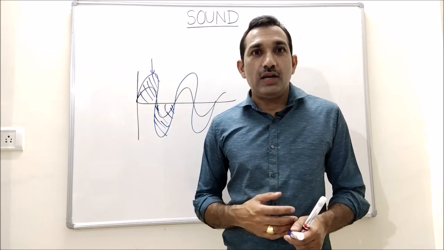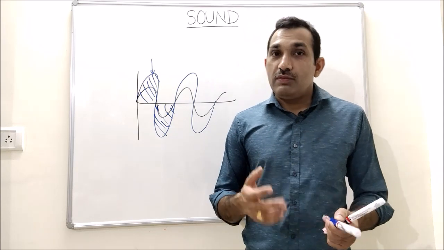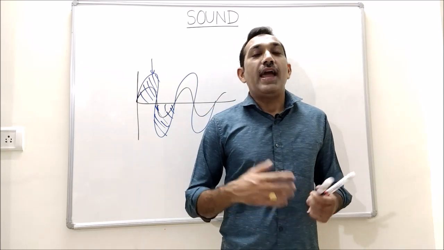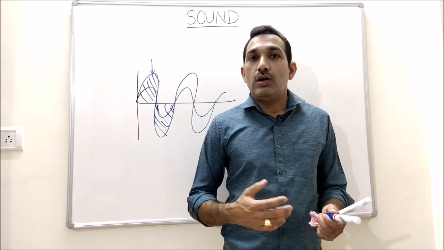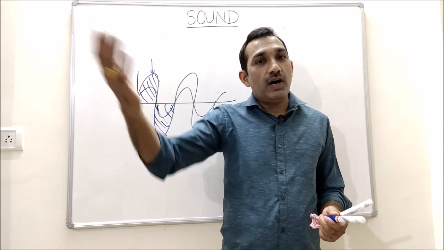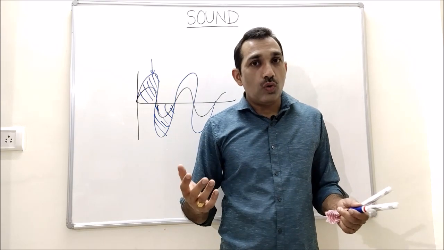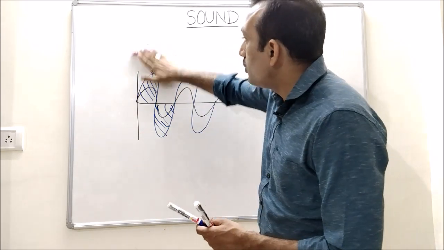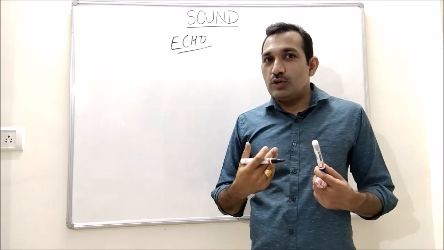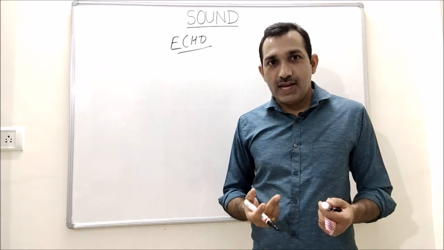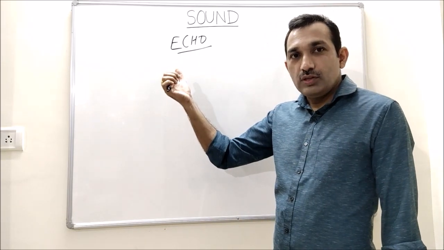Now a very important and practical thing which happens in our life: when we speak in an empty hall which is big enough, or in front of a wall which is a little far from us, we hear an echo. What is echo? Echo is when we hear our sound back after some time. So this is called echo.